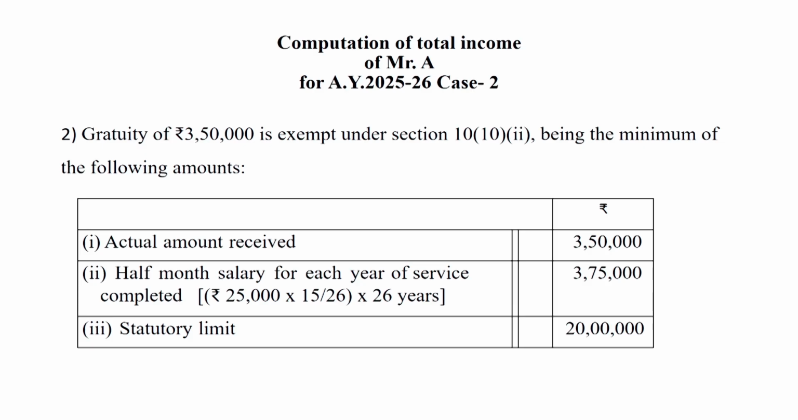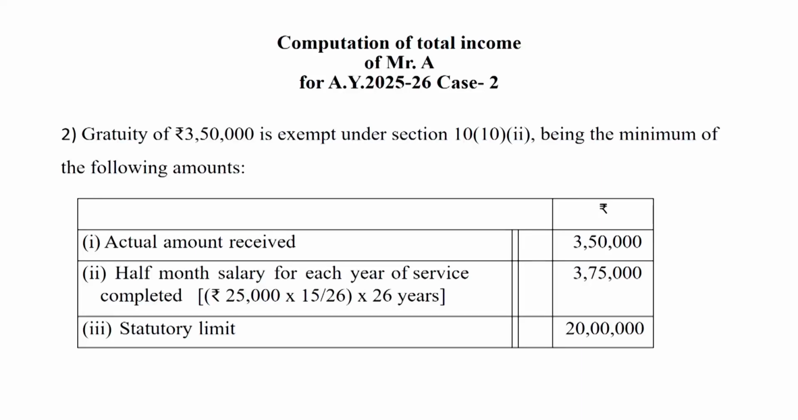So dear friends, in this question, on the basis of last month's salary and DA is not given. So 25,000 is the salary, for 15 days, 15 by 26 will be applied, into total completed service period. At the time of computing the total completed service period, 6 months and more part of the month will be converted into 1 year. So then it is 26 years. So multiply by 26 years, then 3,75,000 will become.